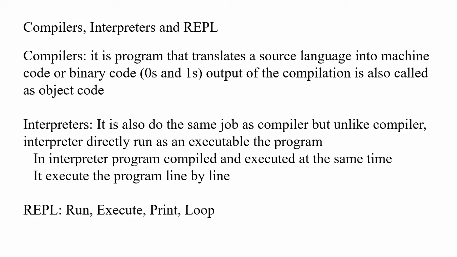That's what I mentioned here: in an interpreter, compilation and execution are both processed at the same time. Also, interpreters execute the program line by line, meaning every line is executed one by one, but compilers are not like that. In a compiler, the entire program is read and compiled, and then it is executed.